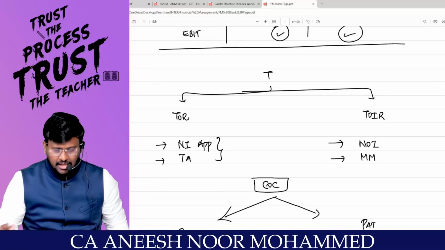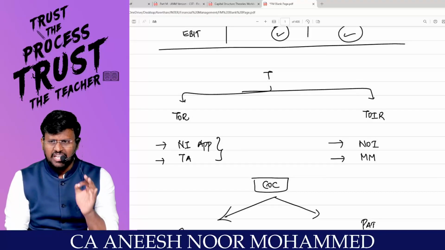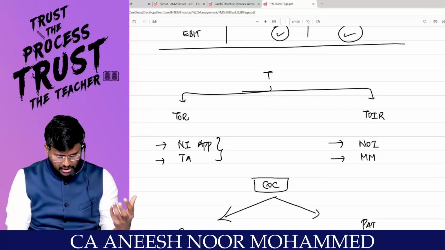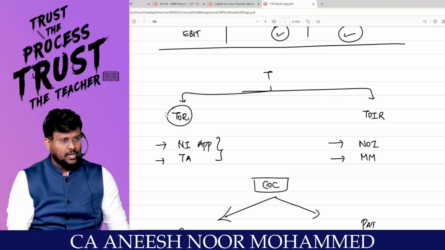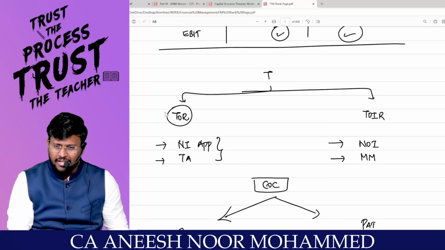So the primary base of this chapter is, even though two firms are alike in all aspects except capital structure, that means, sir, one firm is having debt inside the capital structure. Another firm is an all-equity firm. They do not have debt in the capital structure.